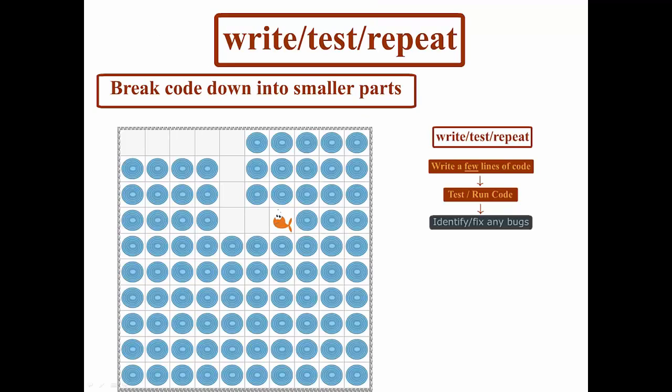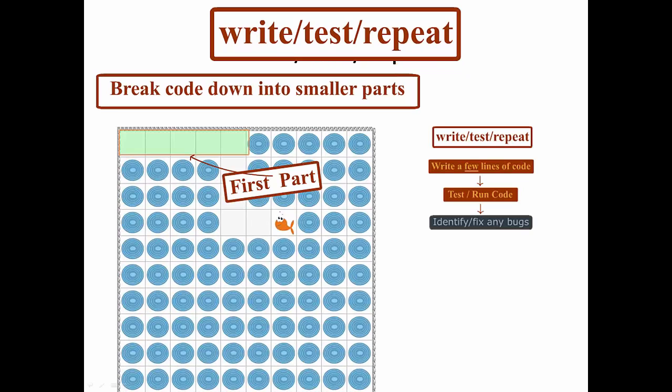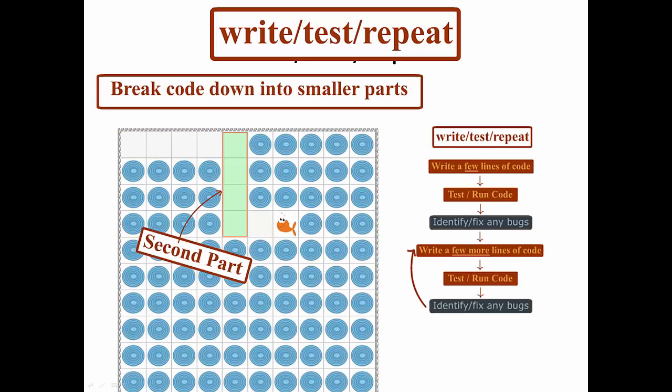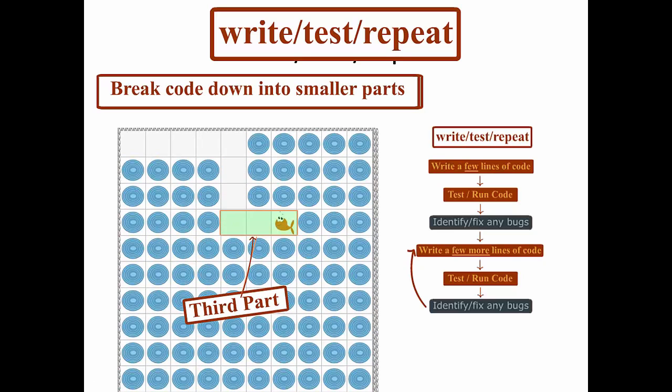The best way to accommodate testing code frequently is to break it into smaller parts, or engage in a process of writing a segment, testing it, and identifying and fixing any bugs in it. You can also look at your map to help you figure out how to segment your code. For example, on this map, we could say that our first segment will be getting Pam along the first horizontal stretch. We can write a few lines of code to do this, test it, fix any bugs with it, then move on to our second part, which will be getting Pam down the vertical column there. We'll repeat this process again until we reach our third part, which will be getting Pam across a little horizontal stretch and ultimately grabbing that fish.